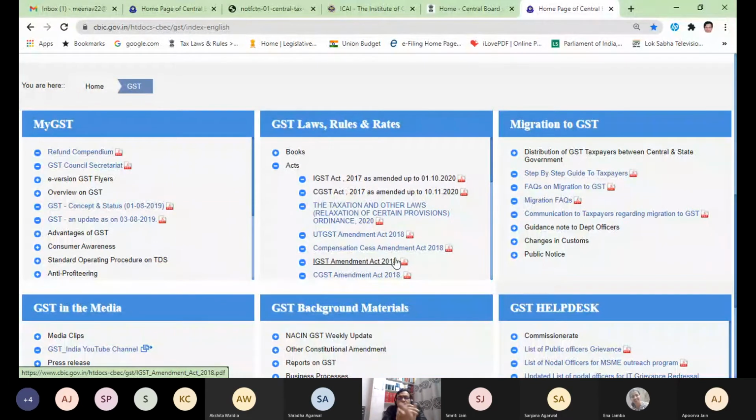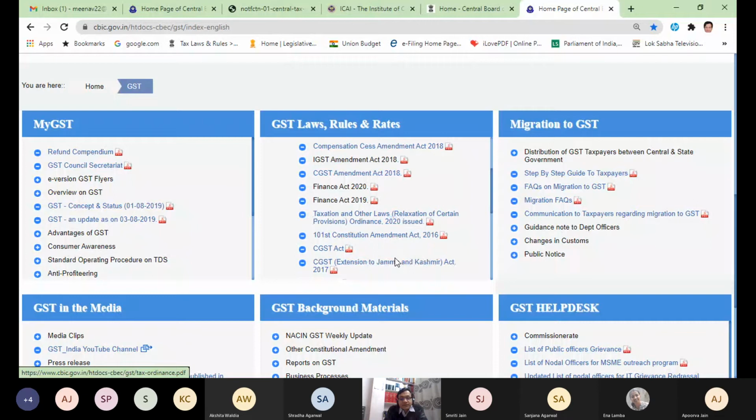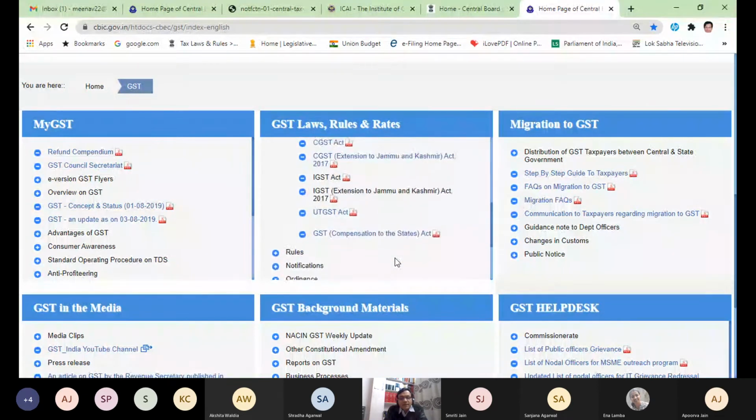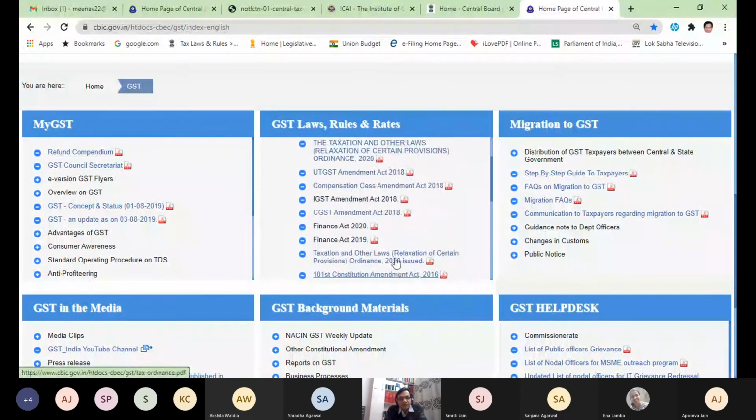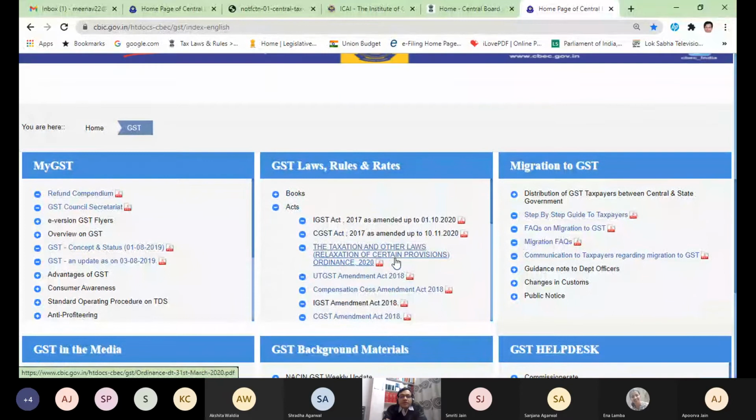So there are so many new terms which you can see from the act: IGST, CGST, UT-GST, Finance Act. Finance Act is not a new term. SGST is missing here. You cannot see SGST. I will tell you why. Because it is the website of the Union government. SGST Act you will find on the website of different state governments. That is why SGST is not here.